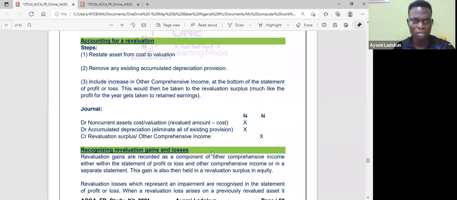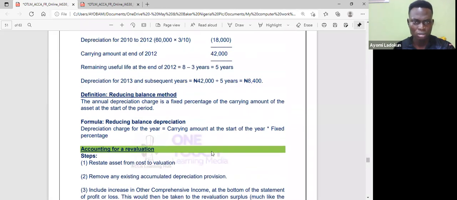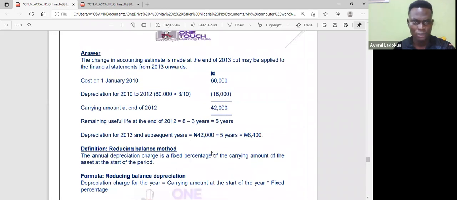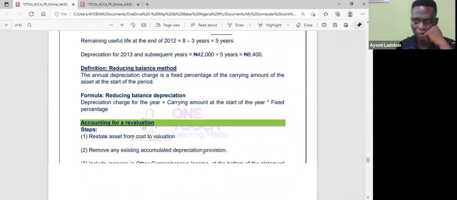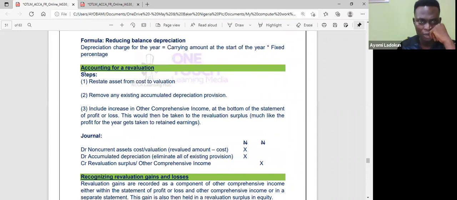Accounting for revaluation. Those ones are straightforward. So let's look at revaluation. I've actually explained it. It's like you are taking the asset to its market value, from cost to valuation.